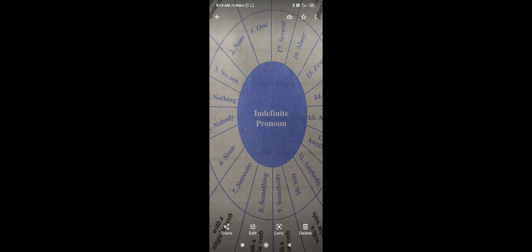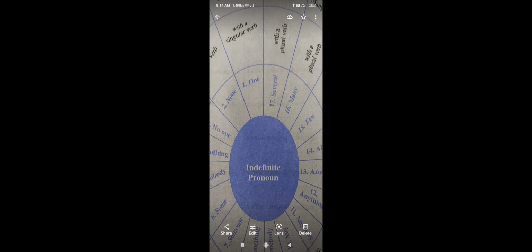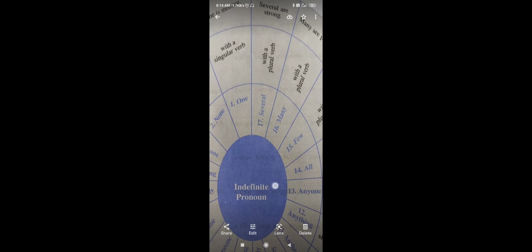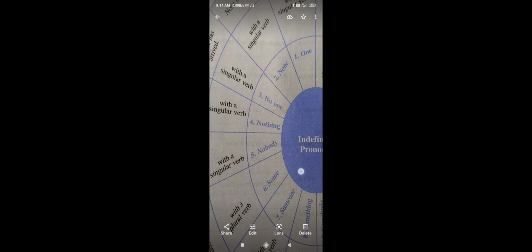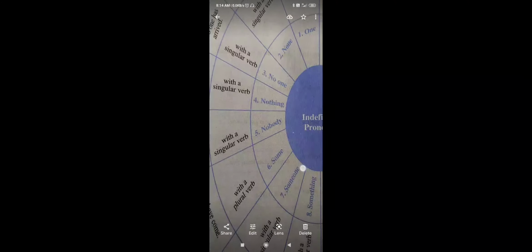In the same way, indefinite pronouns. Indefinite pronouns are one. It is known to you that one is used with a singular verb. In the same way, none is used with a singular verb. No one, also with a singular verb. Nothing, singular verb.